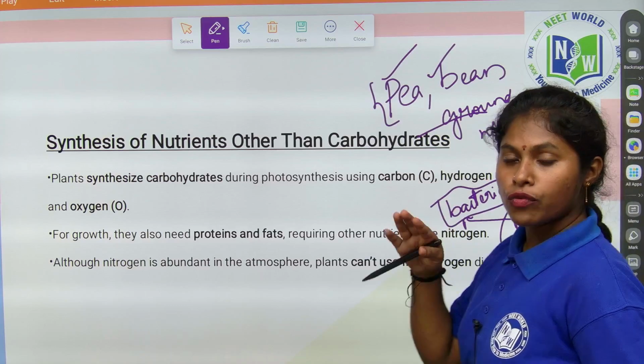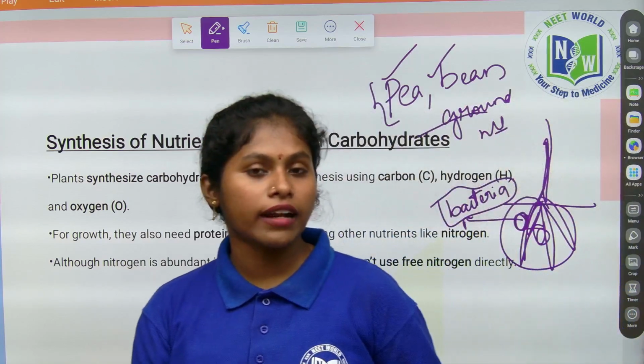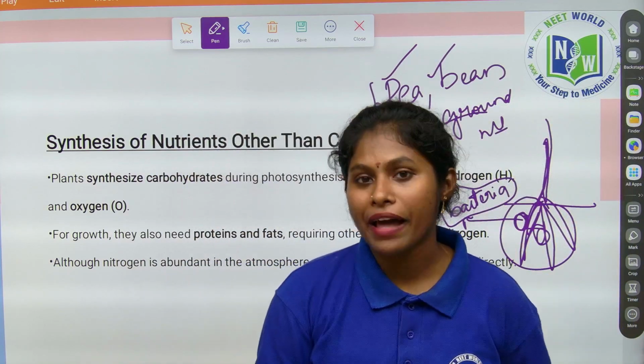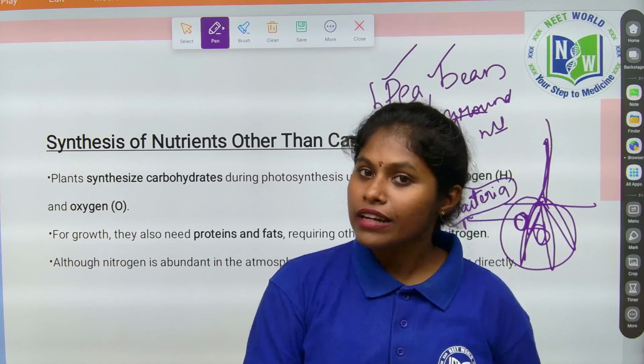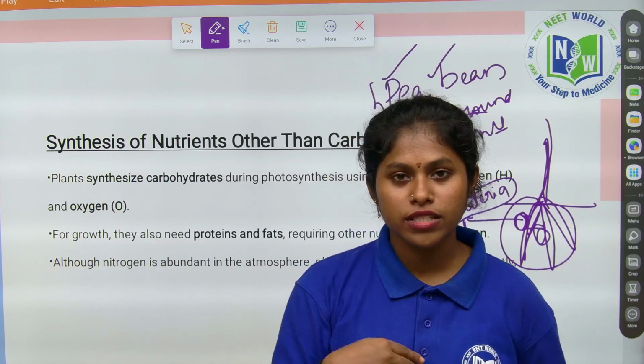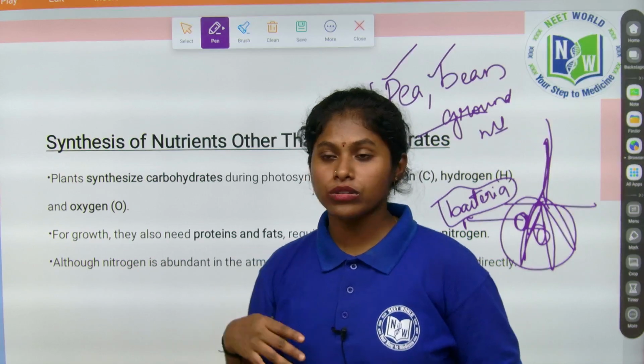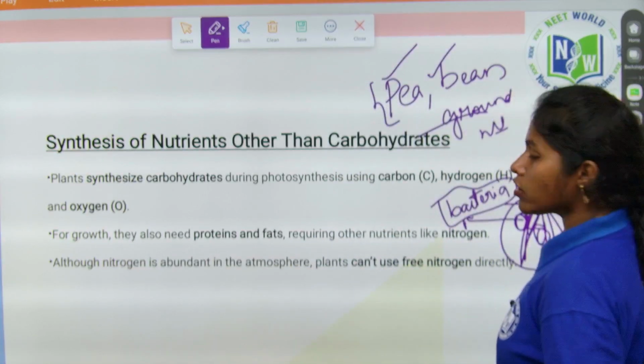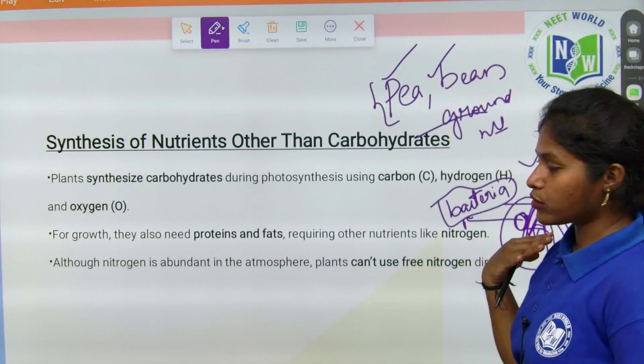Okay. So how are we getting it then? We also need nitrogen, no? So we are relying on the plants, no? So indirectly also we are relying on plants. Whatever nitrogen is present in them comes to us, right? So this is how we are getting nitrogen. This is how the plants are taking the nitrogen.